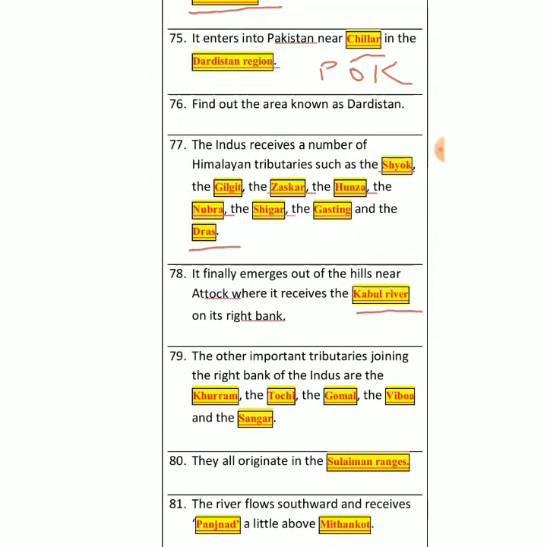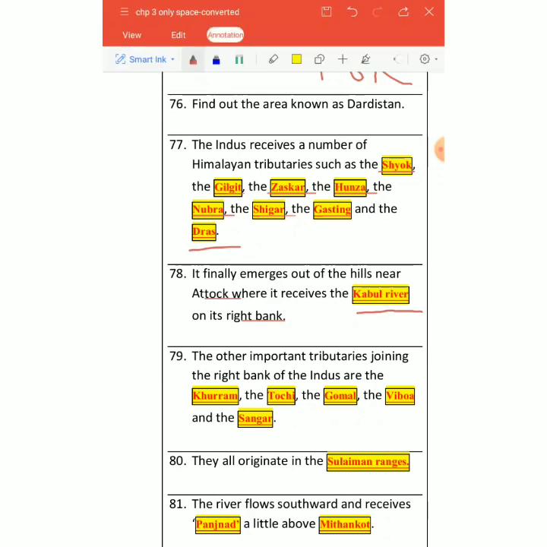हम लोग ये देखेंगे कि राइट बैंक में कौन कौन सी ट्रिब्यूटरीज आती हैं. तो we come across with right bank tributaries are Kurram, Tochi, and then we have Gomal, then we have Bua, then we have Sangar, right?